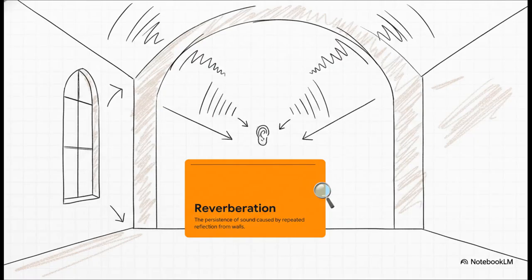So what's different about, say, a big empty hall? In a hall, the sound reflects off many surfaces: the walls, the floor, the ceiling. All these reflections come back to you very quickly, and they all merge together. This mixing and persistence of sound is called reverberation. It's not a clear echo, it's more like a prolongation of the sound.